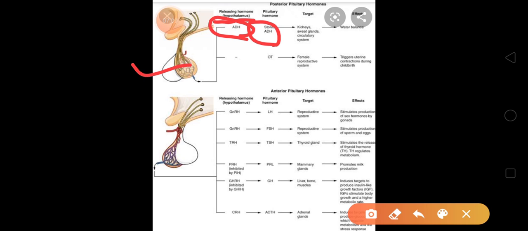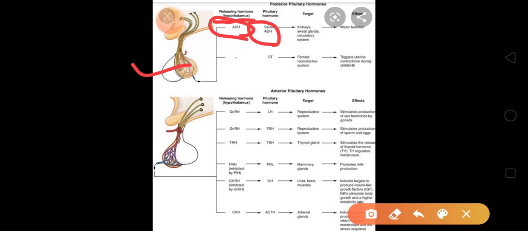This means that posterior pituitary will not produce a hormone. Hypothalamus will produce a hormone called ADH, and it will be brought towards your posterior pituitary.